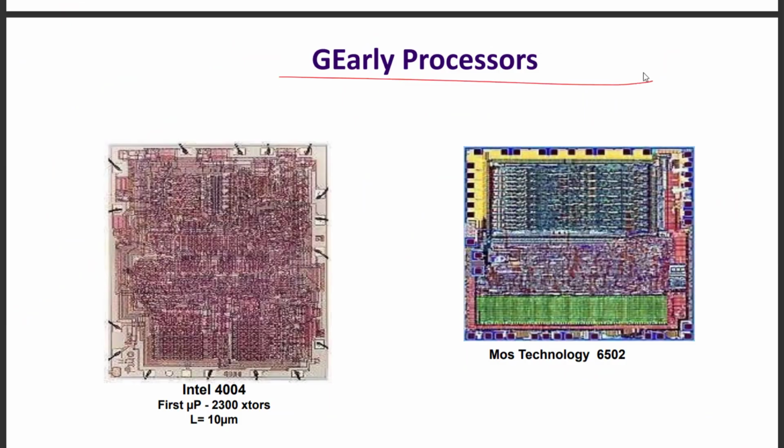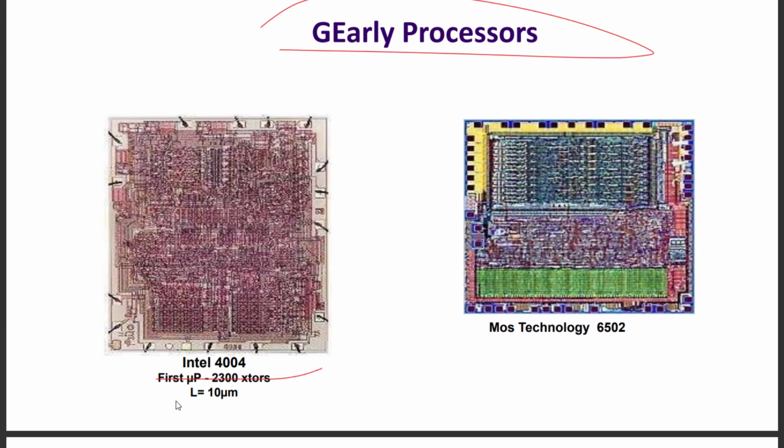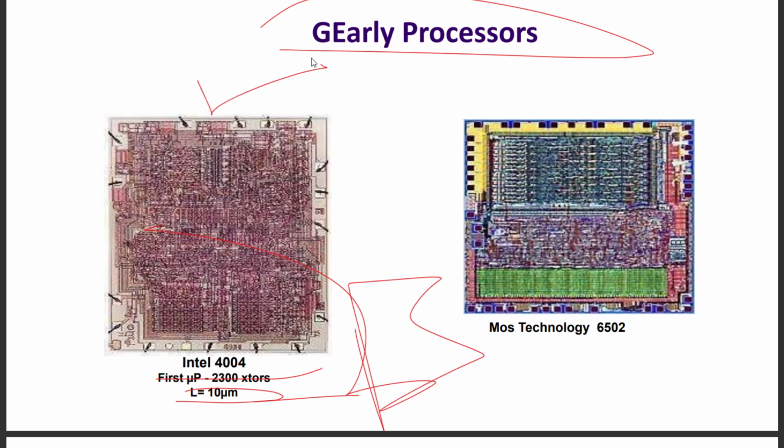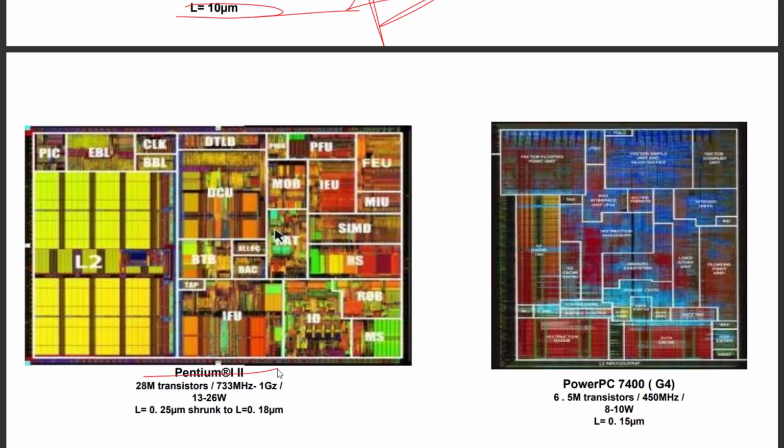So these are some of the early processors, like you can see Intel 4004. This is the length. Length means the breadth of the MOSFET. So see how it looks, and MOS technology. Okay, this is the Pentium processor. Everything is inbuilt.